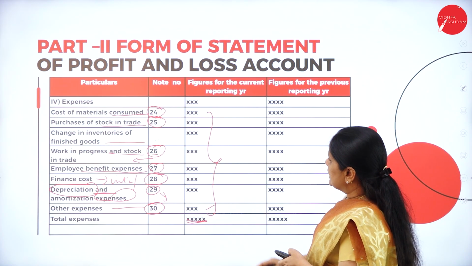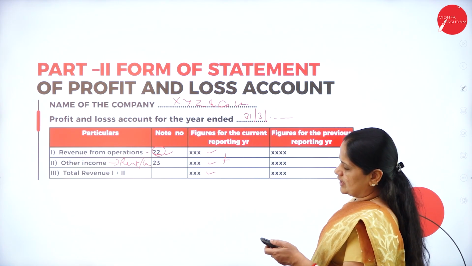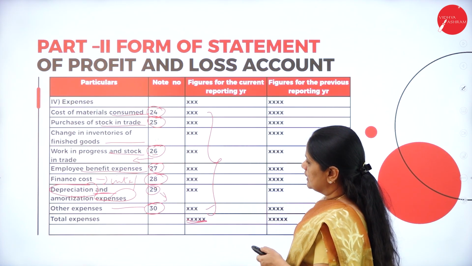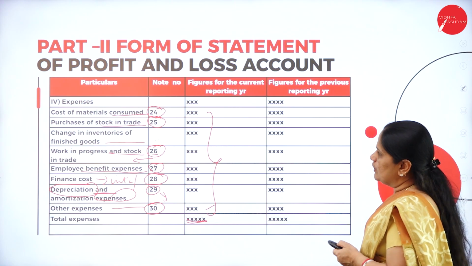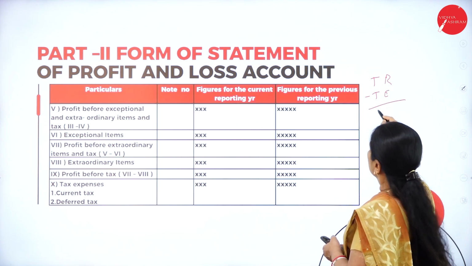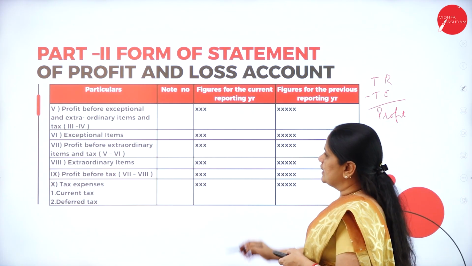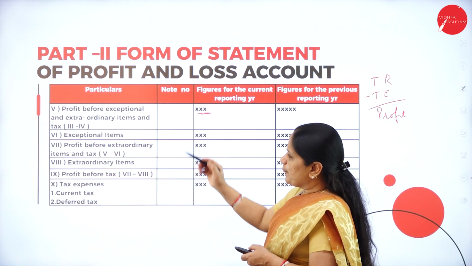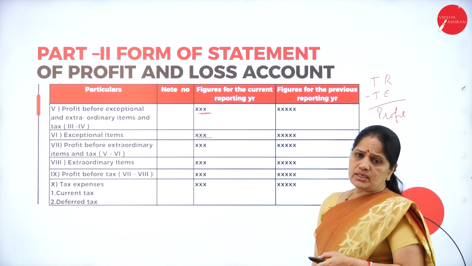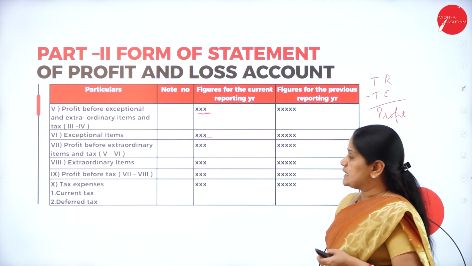That is, if you can see here the total revenue. The total revenue comprises of the third section here, and then here the total expenses are there. Now from the total revenue, we deduct the total expenses. Now we get the profit before tax. Whatever is the profit we got, we will write here. The next will be the exceptional items. So what are the exceptional items? Those items which are not there for the normal course of business, we call them the exceptional items.